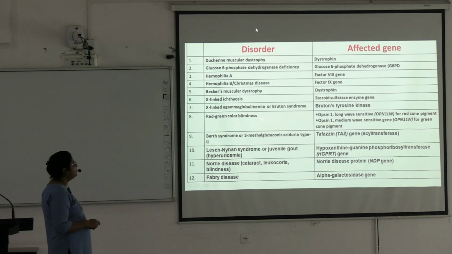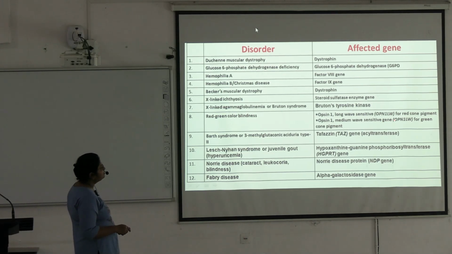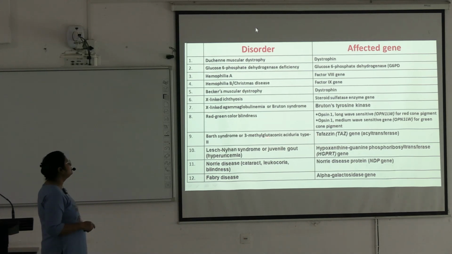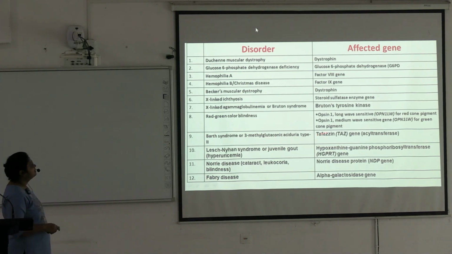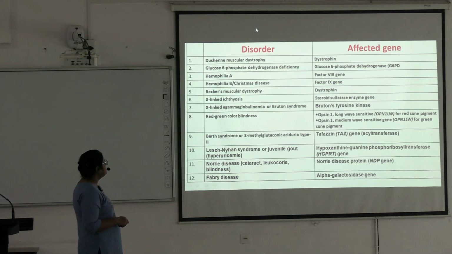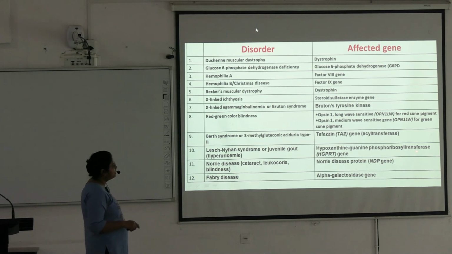Then red-green color blindness, opsin 1 long wave sensitive, OPN1LW for red cone pigment, and opsin 1 medium wavelength sensitive gene, OPN1MW for green cone pigment. These are affected genes. Barth syndrome or 3-methylglutaconic aciduria type 2, TAFAZZIN gene or TAZ gene, this is affected gene. Lesch-Nyhan syndrome or juvenile gout hyperuricemia, HGPRT gene is affected. Okay, hypoxanthine guanine phosphoribosyl transferase gene.